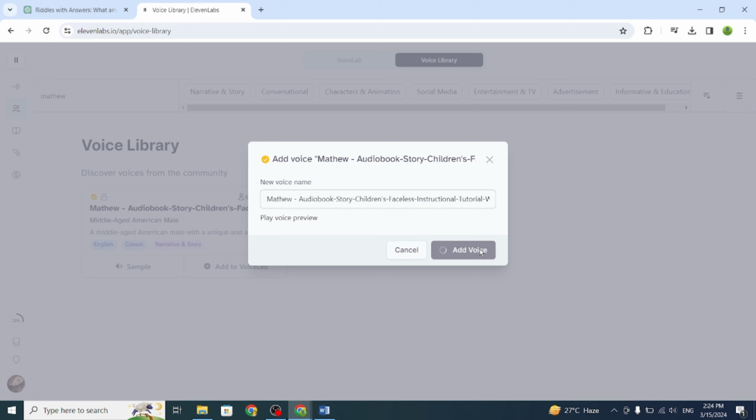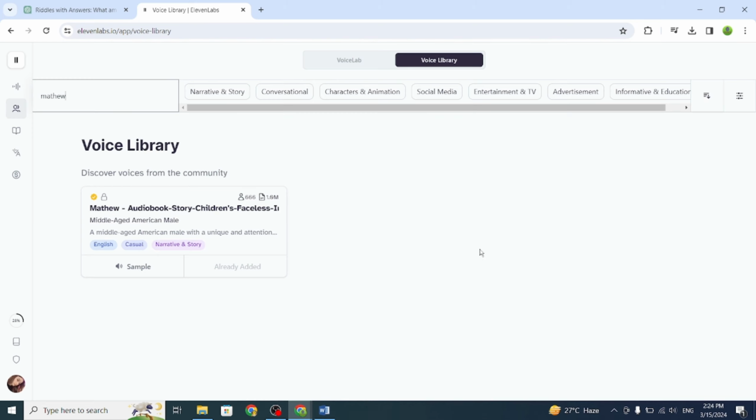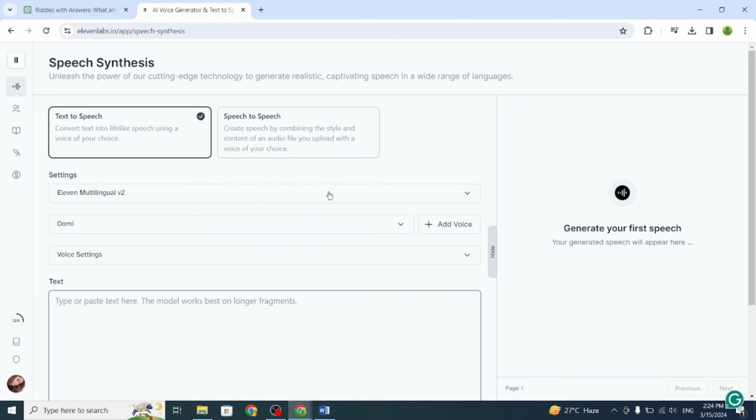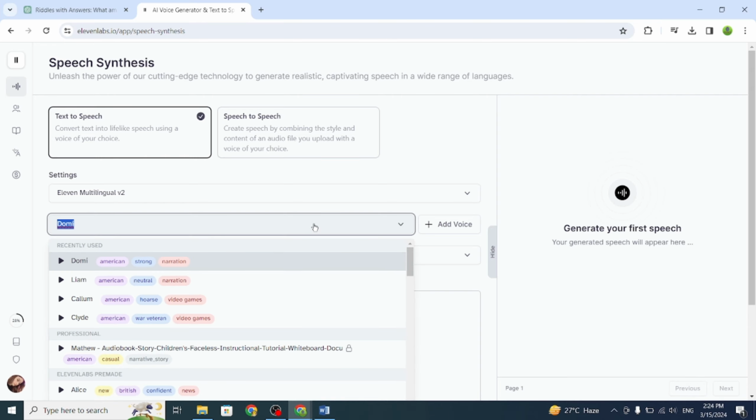Back on ChatGPT, we'll copy each puzzle separately and paste it into 11 Labs. After generating the audio, we'll download it. This process will be repeated for each puzzle and its corresponding answers.